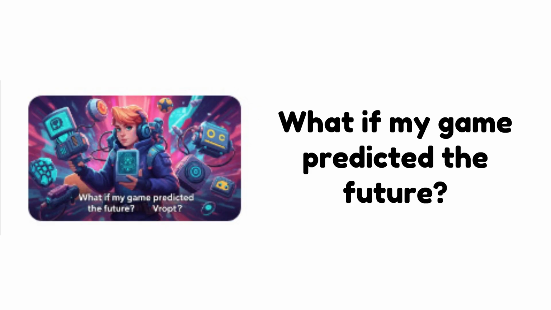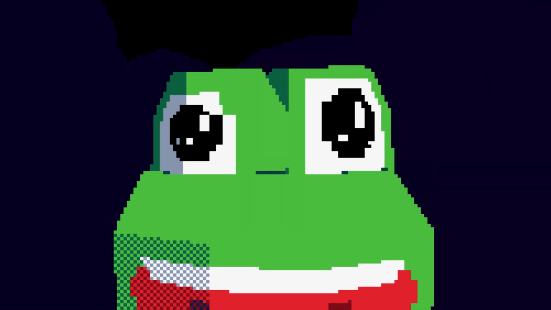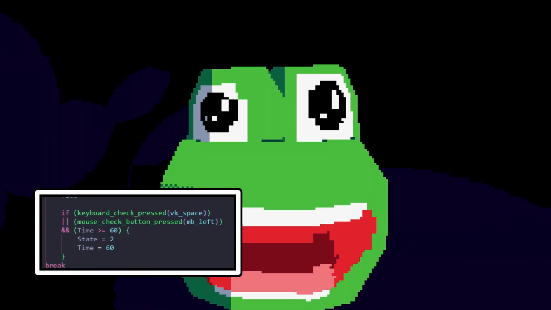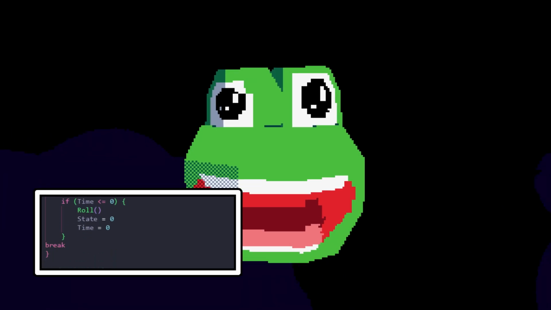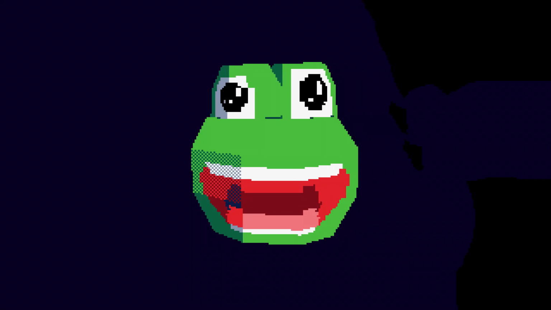What if my game predicted the future? Roots? In our second game, it's a one-button game. With a question of any sort in mind, and by pressing spacebar, the player can tilt this amazingly crafted low-poly frog head and peer into its cranium, to which the frog will answer their question with either a yes, no, maybe, ask again later, and in solidarity with the YouTube suggestion itself, there is a very low chance that the frog will answer with a simple root. Root indeed. Also know this entire project wasn't based around justification to use this weird looking frog model that I made in my free time.